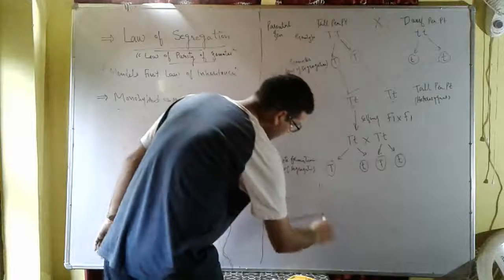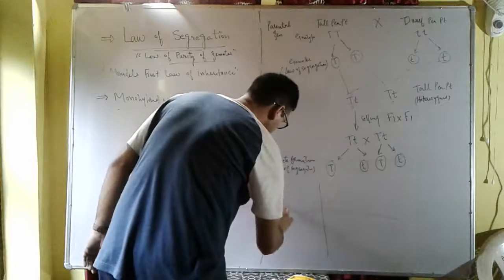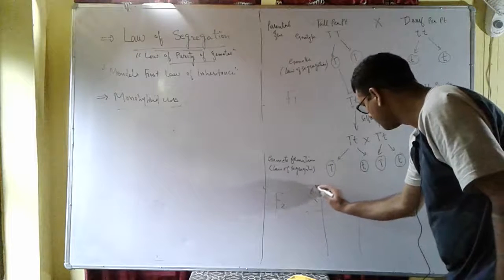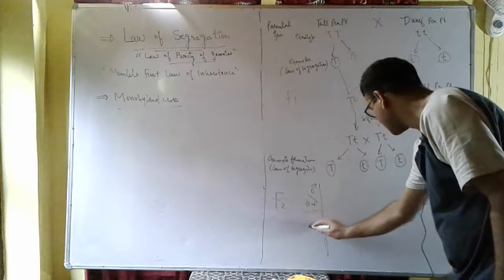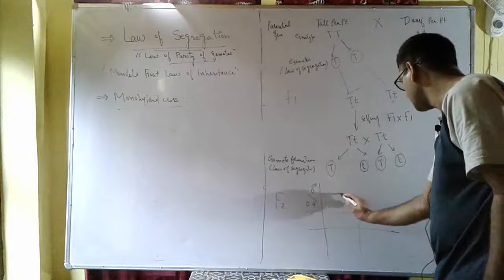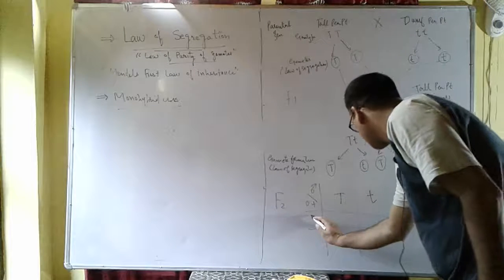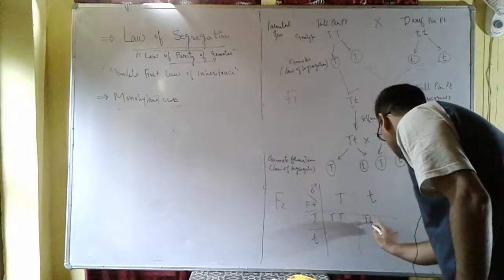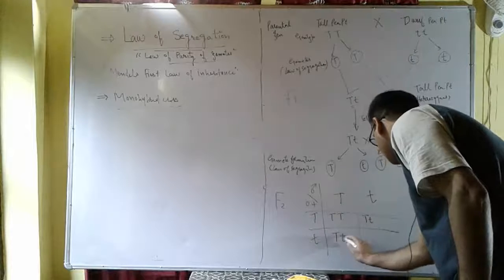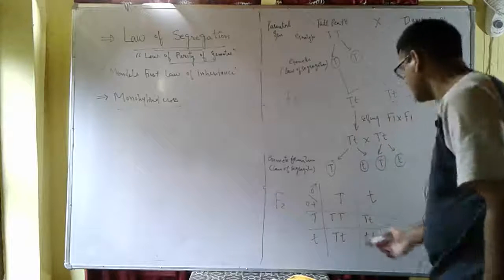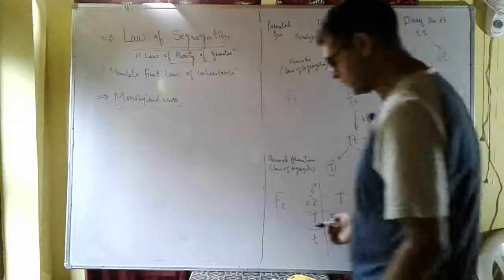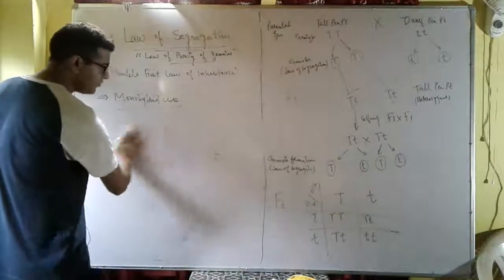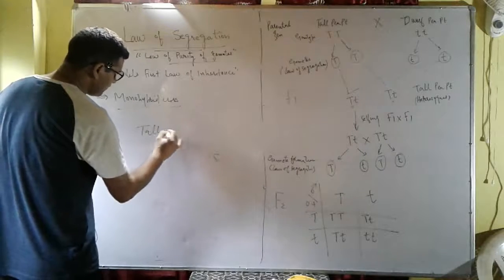Then we have a Punnett square to get the F2 generation. We have male gametes here and female gametes this side, capital T, small t. The offspring are capital T capital T, capital T small t, capital T small t, and small t small t. Now we'll count how many are tall to dwarf.